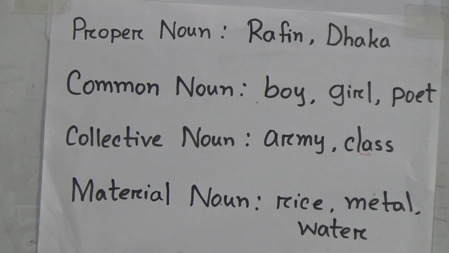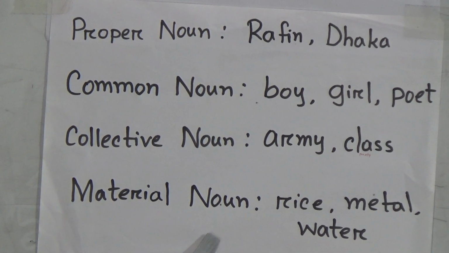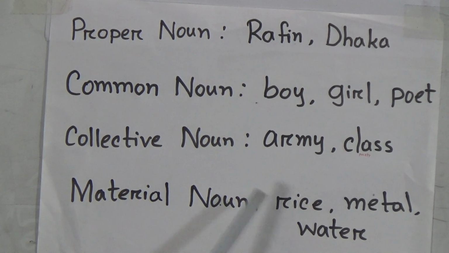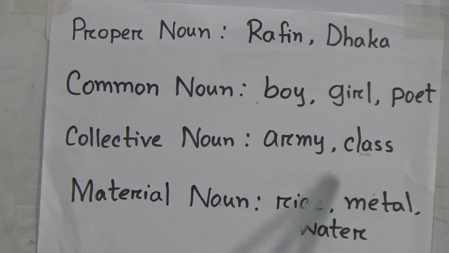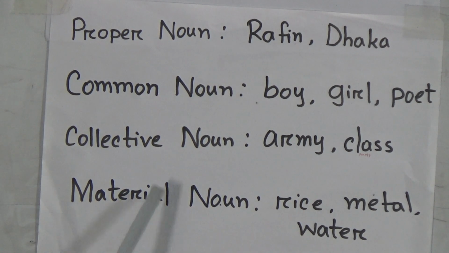If I say a sentence about material noun, like iron is a useful metal, here the word metal is an example of a material noun. Another example is Ruben eats rice. Here the word rice is also an example of material noun.